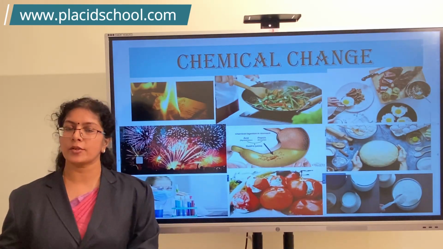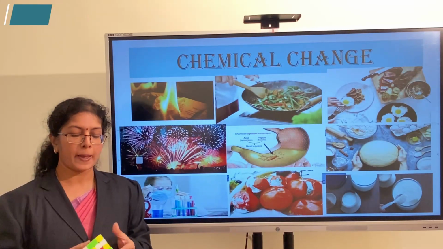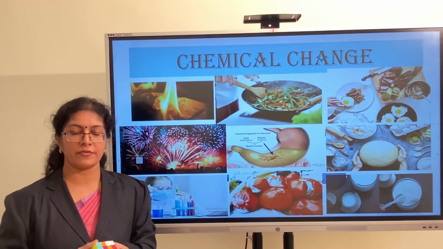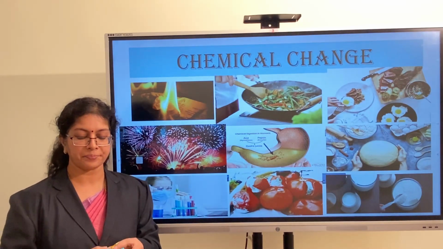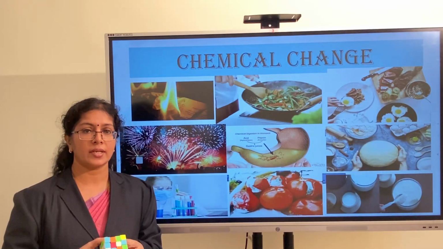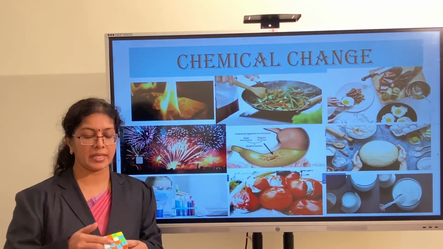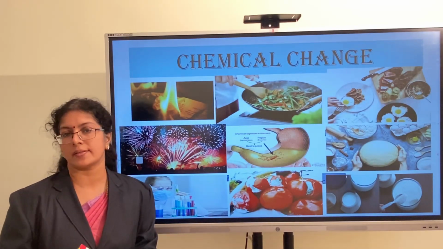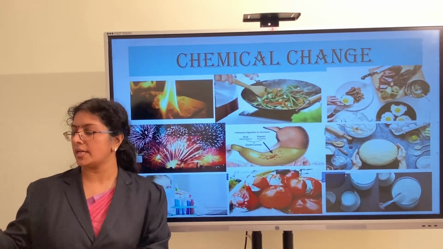See this, it is a Rubik's cube, it is familiar to you. There are different colors on the different sides, I can arrange them in different ways. The colors are changing, the pattern is changing. What change is occurring? The place of the cube, the color changes, but chemically the substance is the same. This is only a physical change.